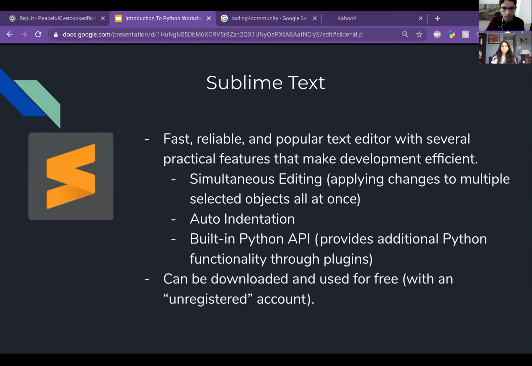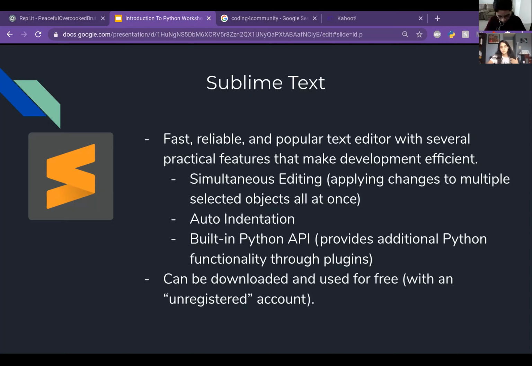Our next IDE is Sublime Text. So it's a fast, reliable, and popular text editor with several practical features that make development efficient. It has simultaneous editing, which means that you can select multiple different objects at a time and apply those changes to those objects all at once. Auto indentation, which is pretty self-explanatory, and a built-in Python API, which provides additional Python functionality through plugins, which basically add extra features.